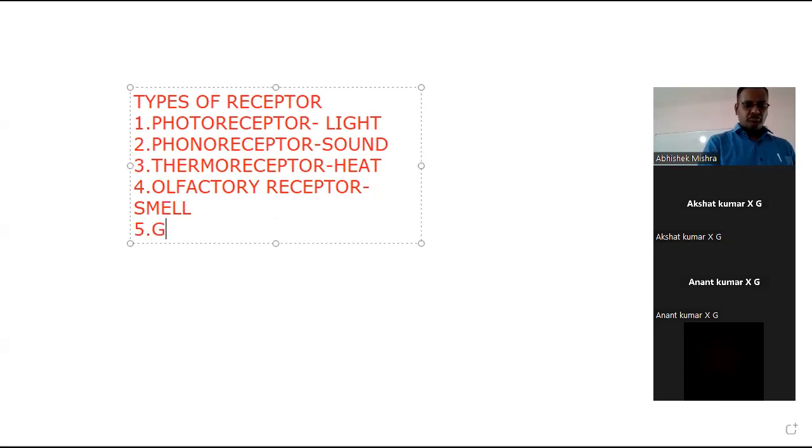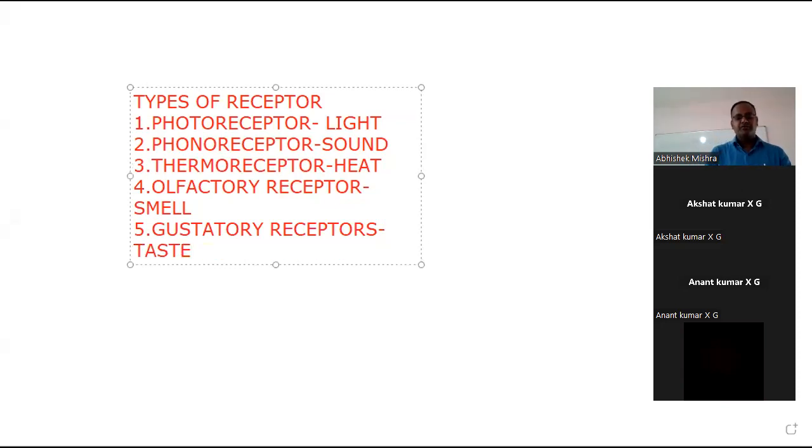Next, gustatory receptors. And what are these doing? Gustatory receptors detect taste, and they are present in our tongue. Okay, phonoreceptor, photoreceptor, thermoreceptor, olfactory receptor, gustatory receptor.